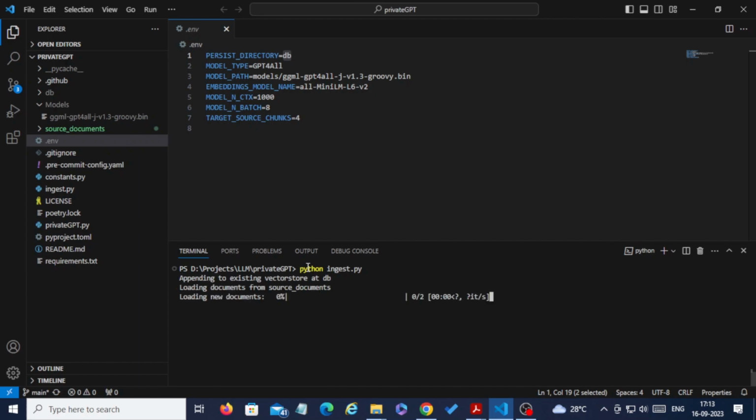It will take time if your document is bigger. Alright, it took more than 10 minutes to load my local documents into the model, so I omitted that part. Now we need to enter another command, python privateGPT.py, and then enter. This will run the application,